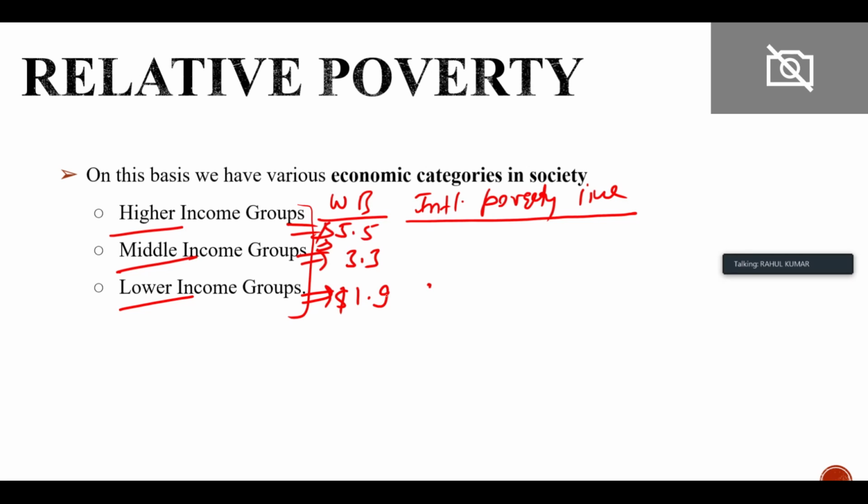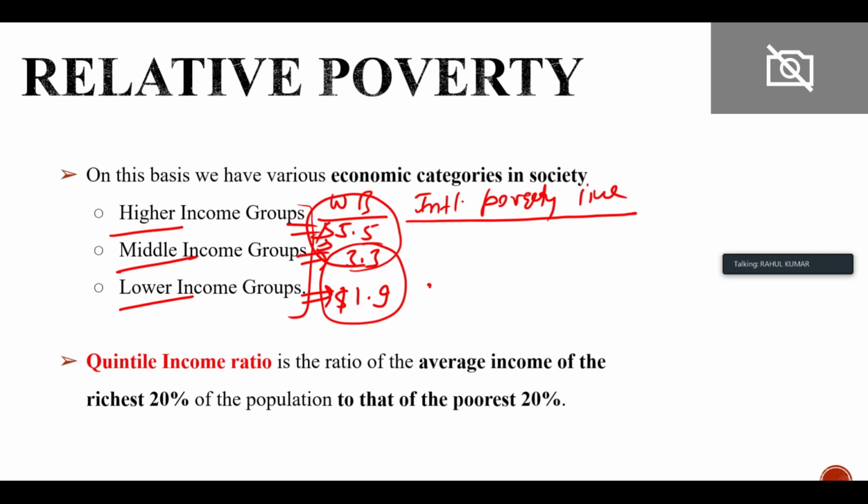If a person is having between 1.9 to 3.3, the person is in the middle income. Between 3.3 to 5.5, the person is in the high income group.